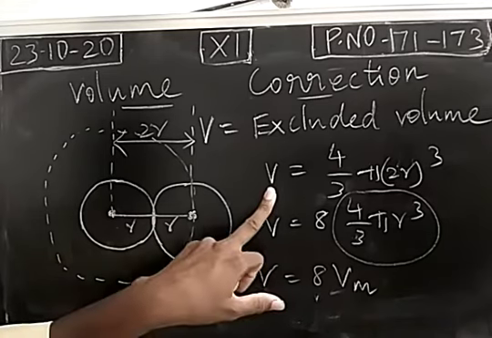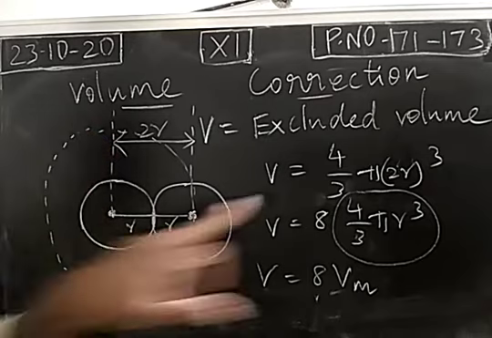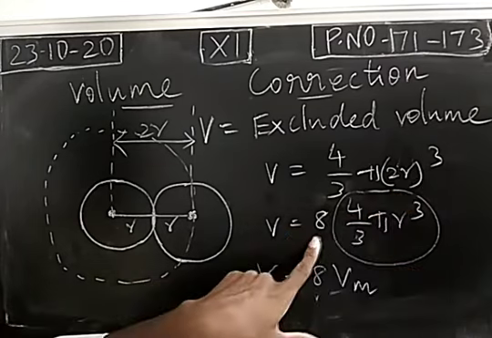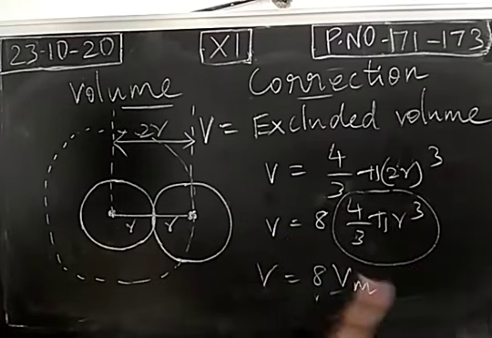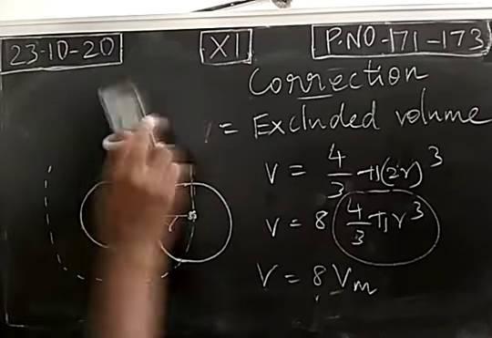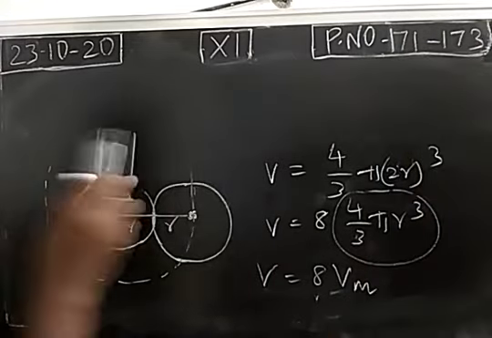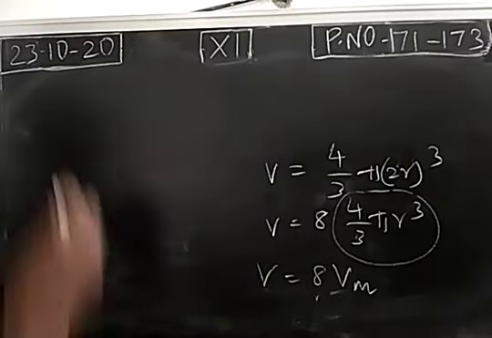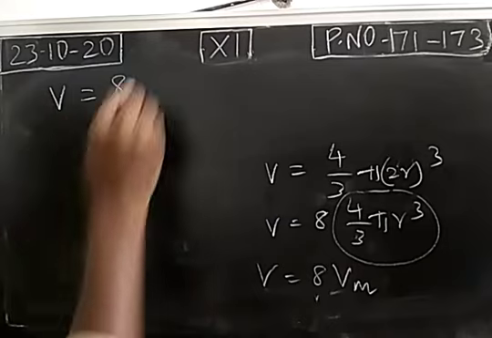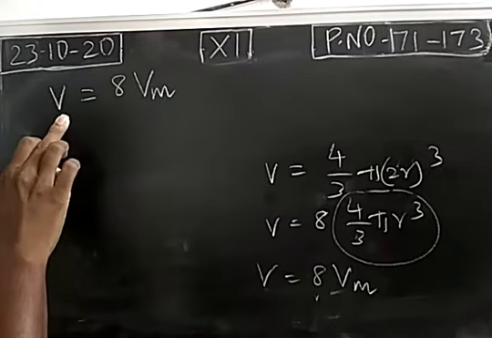So first we write excluded volume for two gaseous molecules, the sphere. 4 by 3 pi (2r) cube, 2 power 3 is 8, so 8 into 4 by 3 pi r cube. So this is the volume of a sphere, nothing but the volume of one gaseous molecule. So Vm means volume of a single gaseous molecule. So excluded volume for two gaseous molecules is 8 Vm.